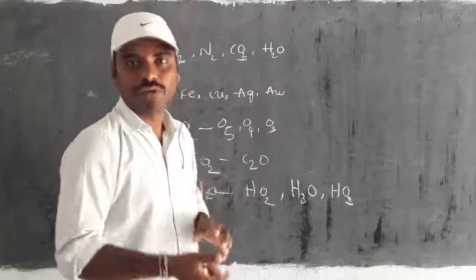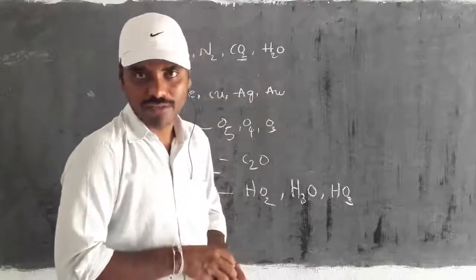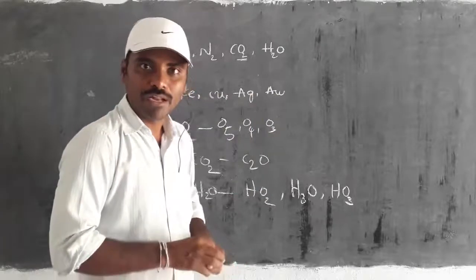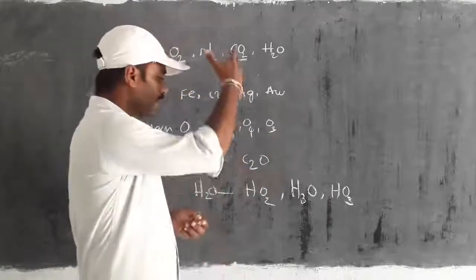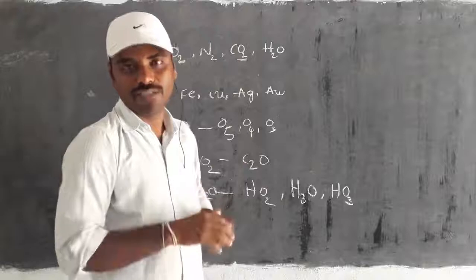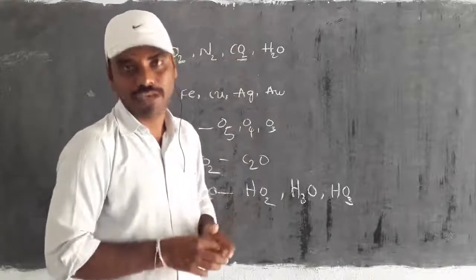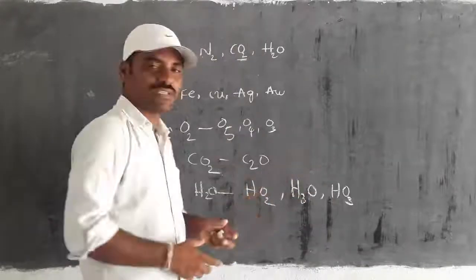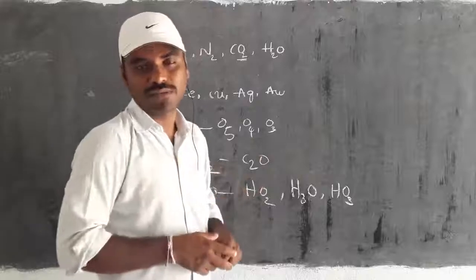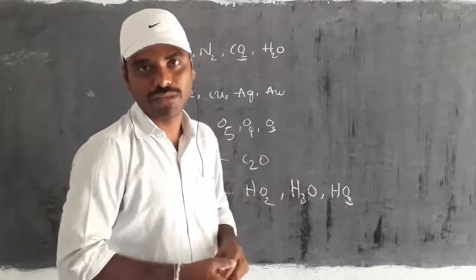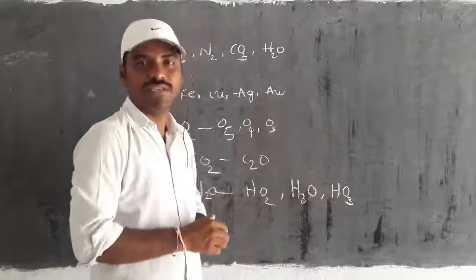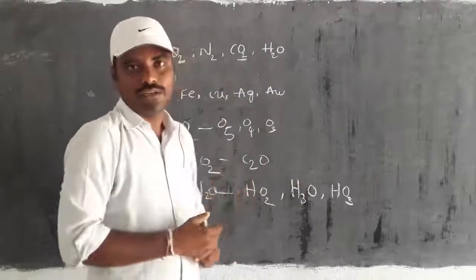That we call chemical bonding. So our chapter name, our lesson name, is chemical bonding. In it we will discuss what types of bonds there are and why bonds form. That will be discussed in the entire chemical bonding chapter.